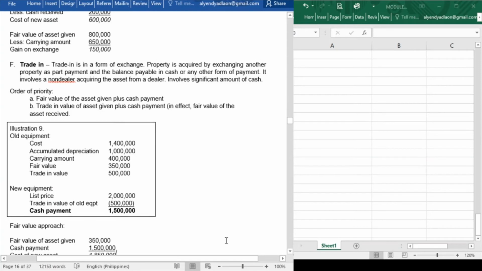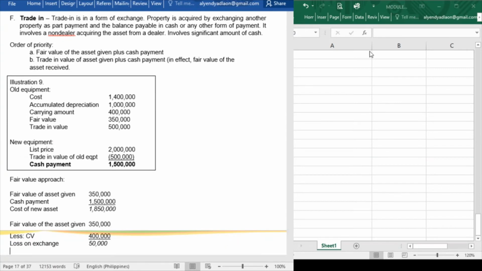Okay, next we have trade in. Illustration 9. Alright, so trade in, class, is actually a form of exchange. But the property is acquired by exchanging another property as part payment and the balance payable in cash or any other form of payment. It involves a non-dealer acquiring the asset from a dealer. Okay, and it involves a significant amount of cash.